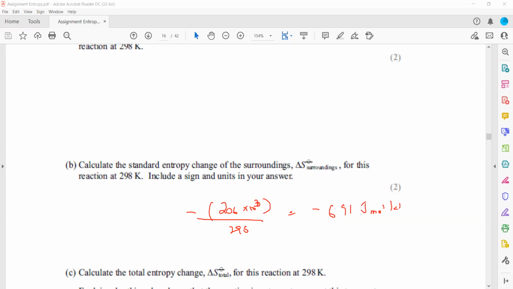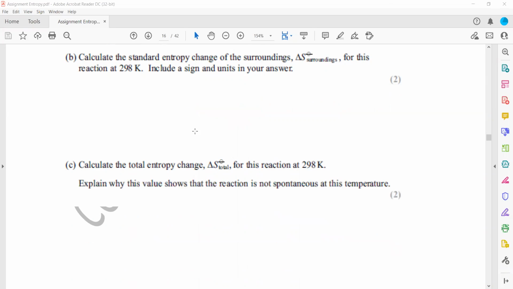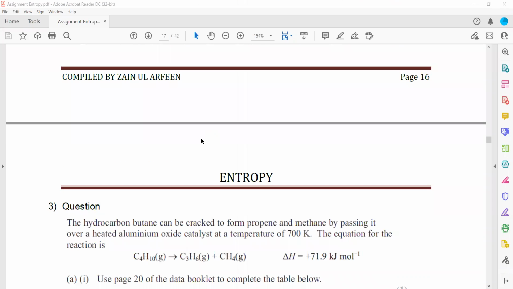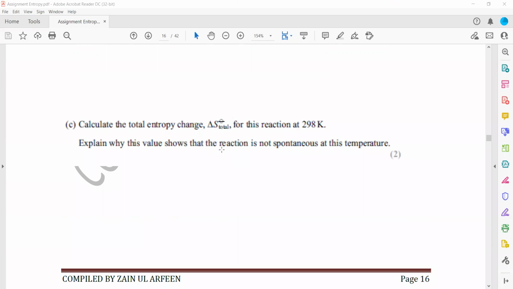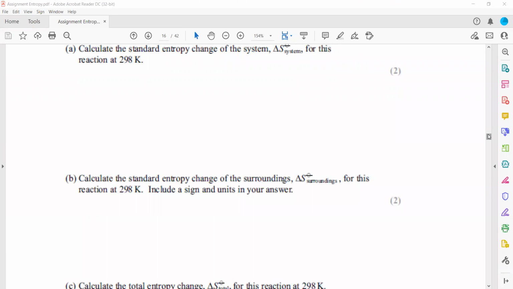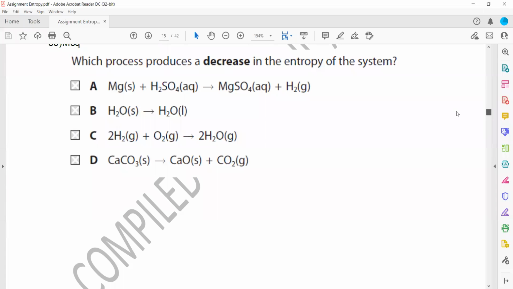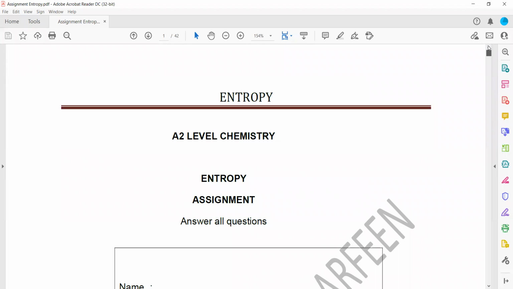And the last part, calculate the total. So to get the total, we will add system plus surrounding. We'll just add the two numbers, we'll get the total entropy. So this was assignment related to entropy. The next session we'll do assignment related to equilibrium constant.